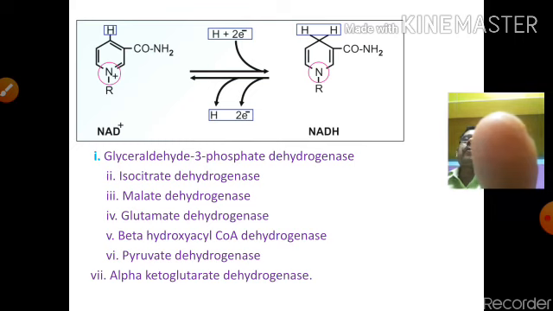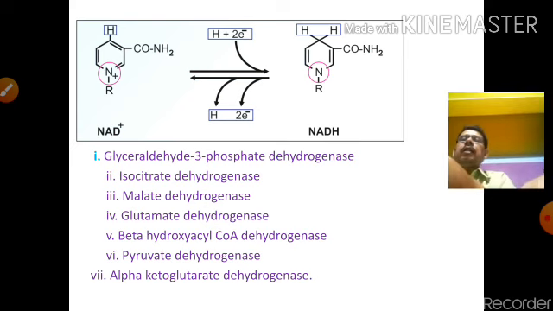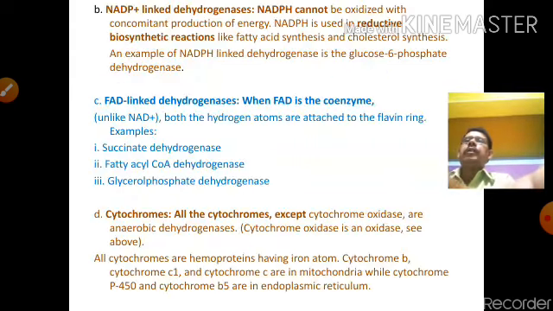Some examples of this type of reaction are glyceraldehyde 3-phosphate dehydrogenase, isocitrate dehydrogenase, malate dehydrogenase, glutamate dehydrogenase, beta hydroxyacyl CoA dehydrogenase, pyruvate dehydrogenase, and alpha ketoglutarate dehydrogenase. These are the NAD linked enzymes.